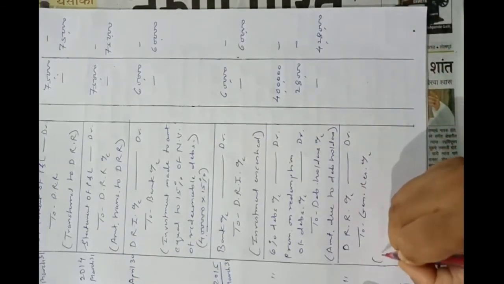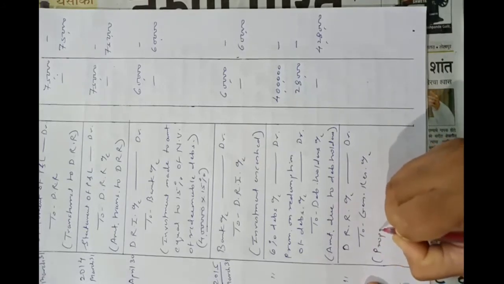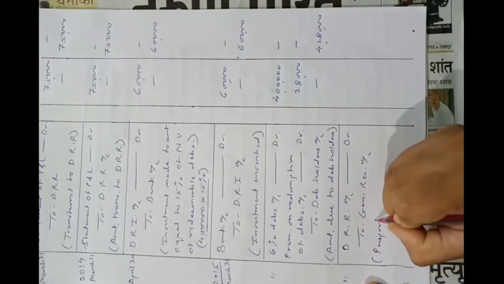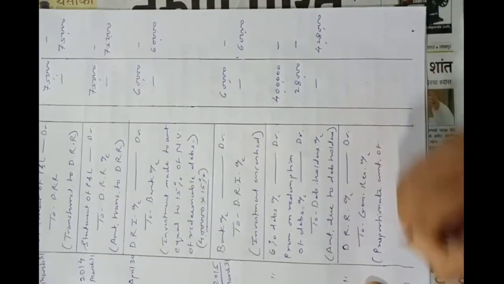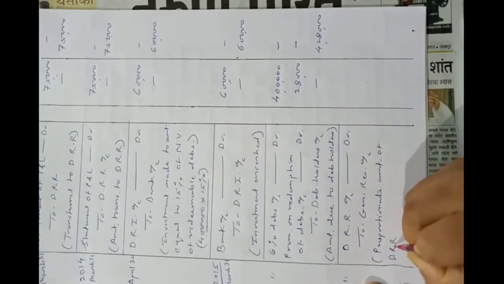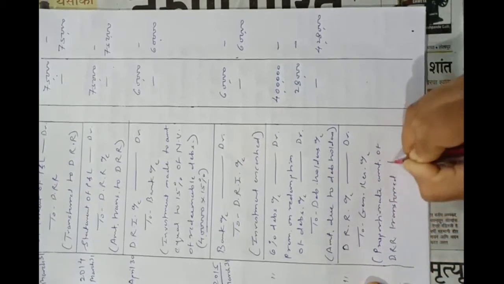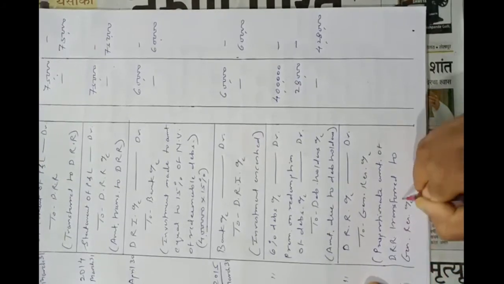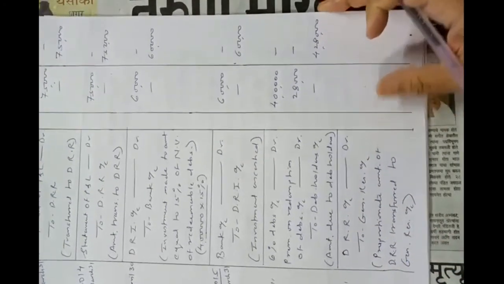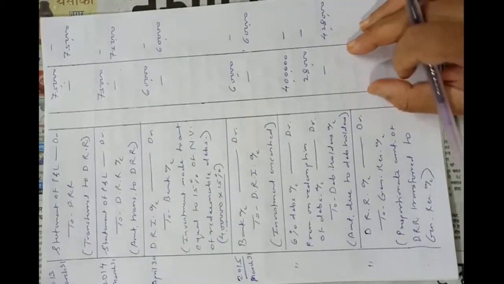Proportionate amount transferred to general reserve. Now proportionate means how much? We have to prepare one working note for that.